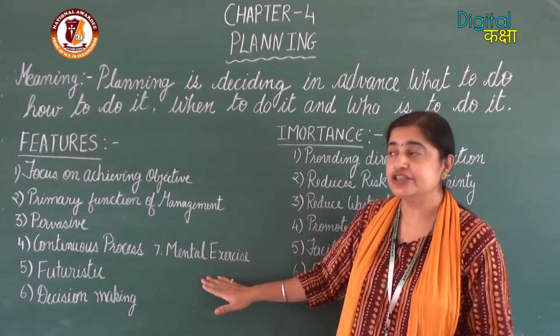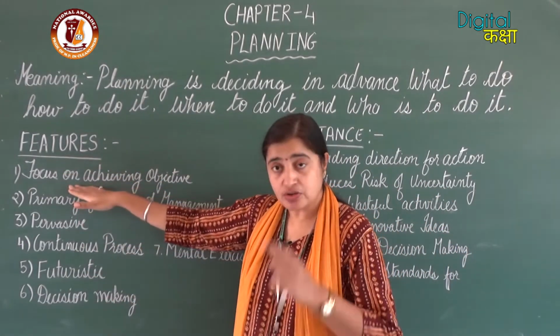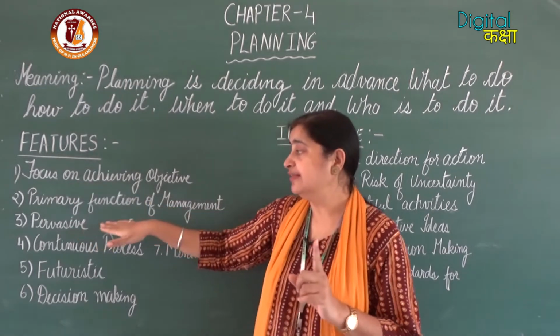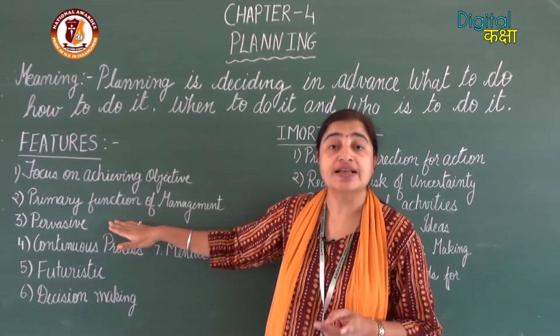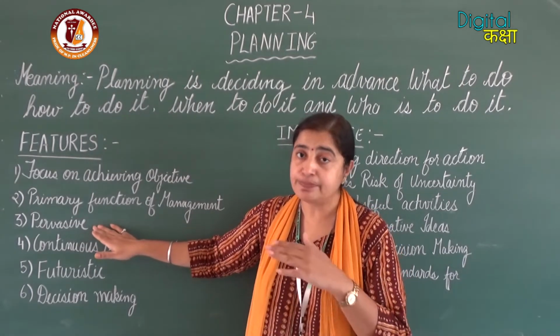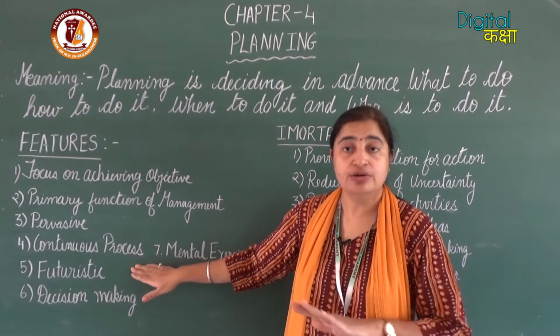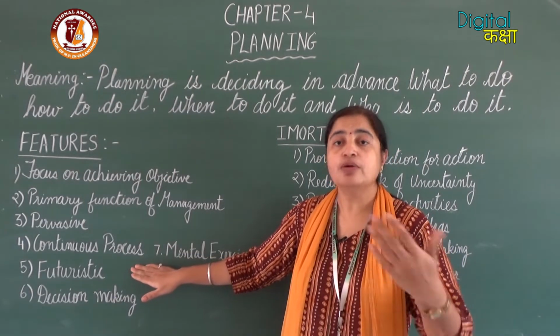So this is related to the features of planning. That is, it focuses on achievement of objectives. Secondly, it is a primary function. Thirdly, it is pervasive in nature, that is, present everywhere. Fourthly, it is a continuous process. It doesn't stop, it keeps on moving.